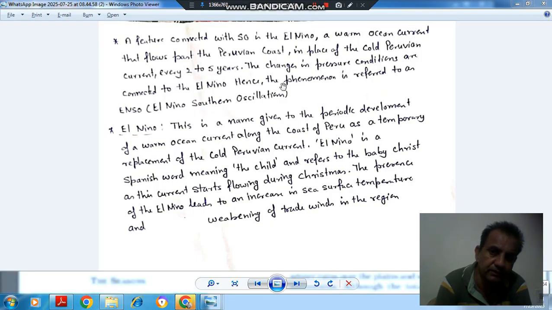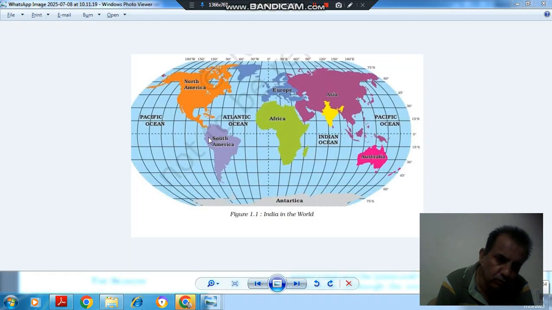The changes in pressure conditions are connected to the El Nino, hence the phenomenon is referred to as ENSO, El Nino Southern Oscillation. So this is your Peruvian coast in South America. The El Nino phenomenon is related to the current that is flowing here, warm or cold.